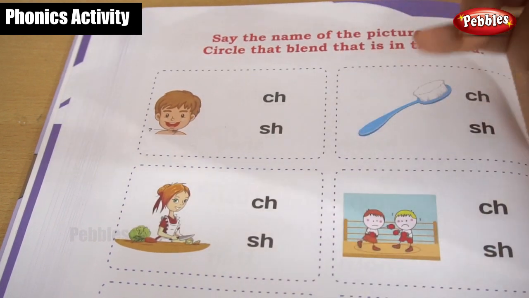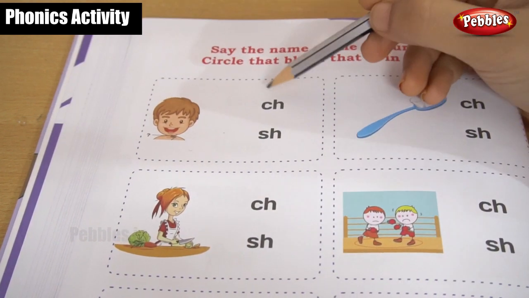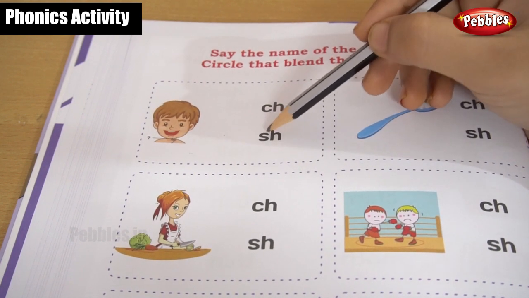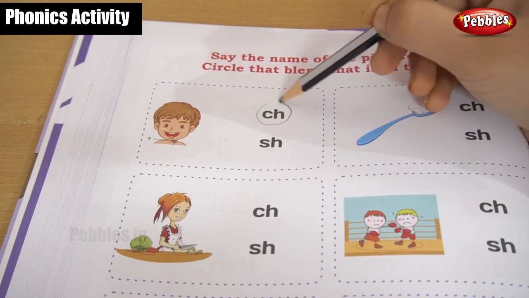What is this? A chin, isn't it? Chin. Ch. We have to find out the sound. Which sound will become chin, ch or sh? Sh. It's not sh. This is a chin. Ch. Yes, this is the correct one.